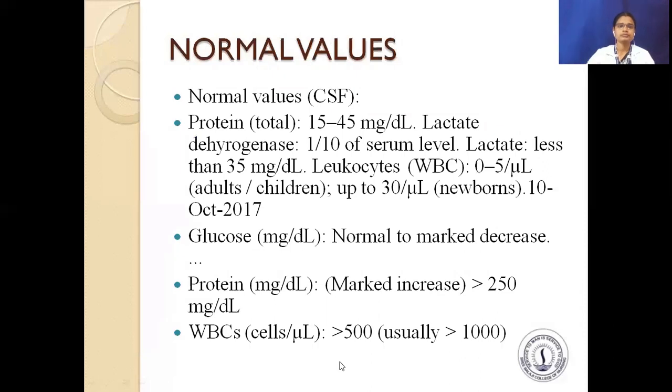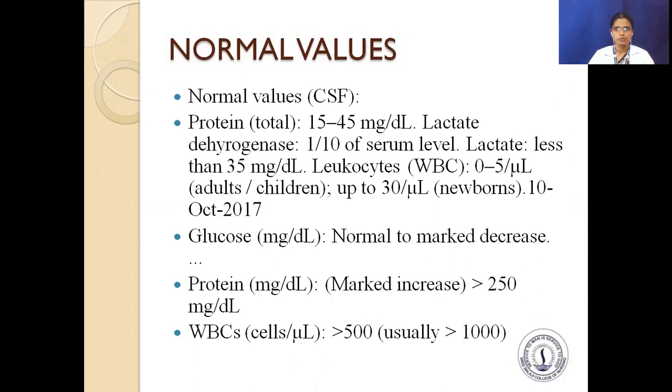Next, the normal values of CSF. The normal values of CSF include protein total 15 to 45 mg per deciliter, lactate dehydrogenase 1/10 of serum level and lactate less than 35 mg per deciliter.